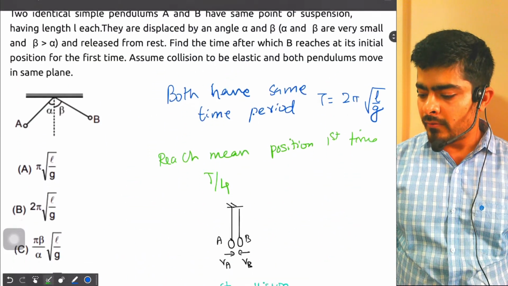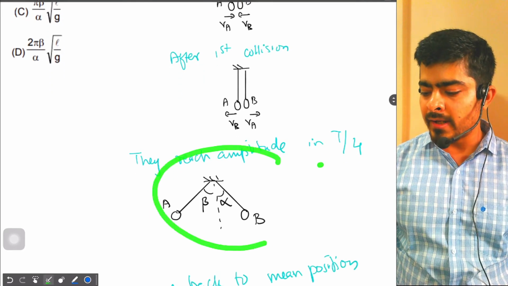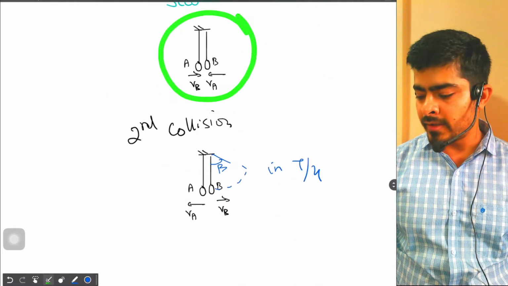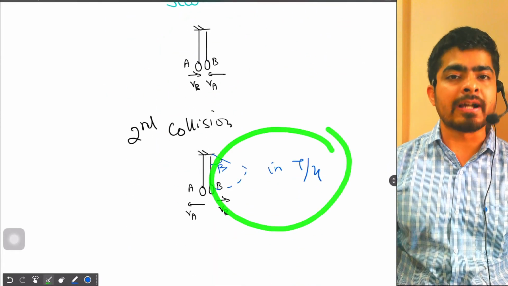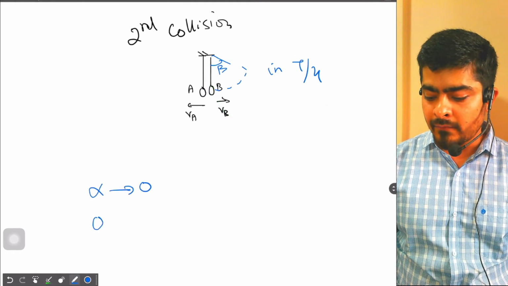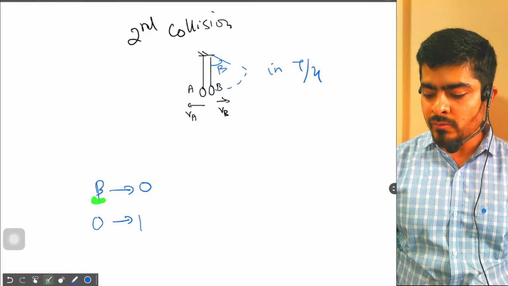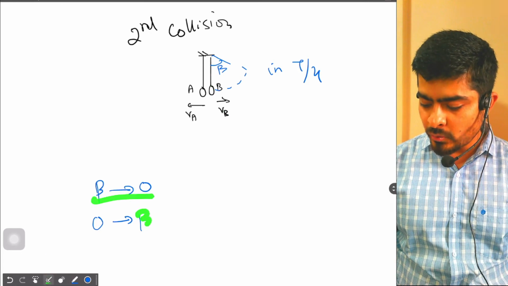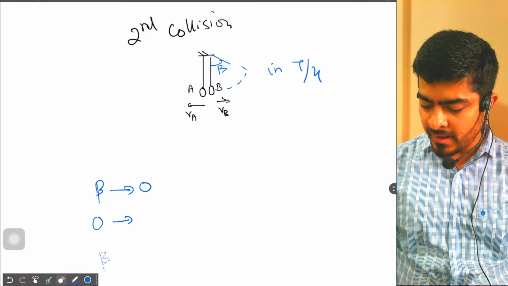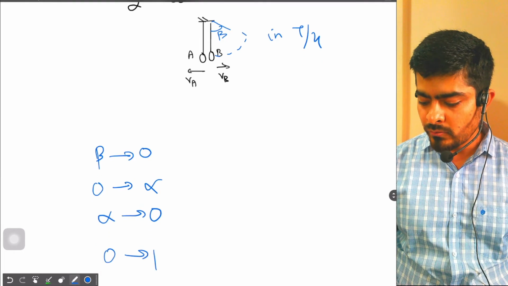So first B is coming down in time T by 4, then going up to angle alpha in T by 4, then again coming down in time T by 4, and then going up back to angle beta. So first B is coming from beta to zero, then going from zero to alpha, then coming back from alpha to zero, and again going from zero to beta.